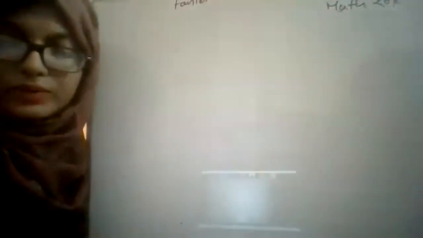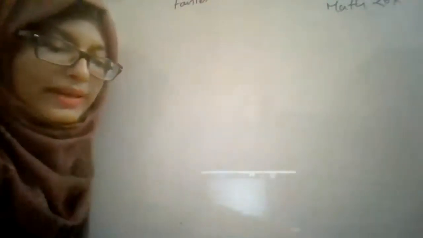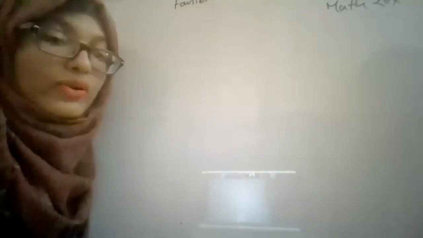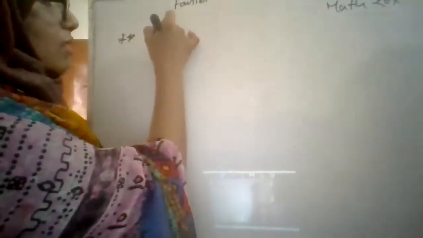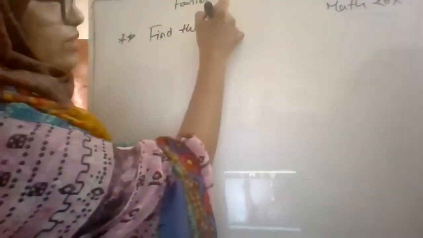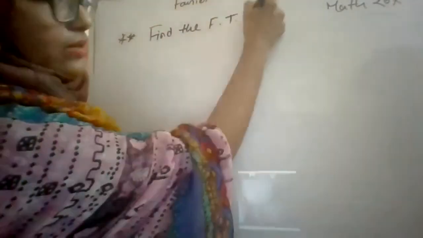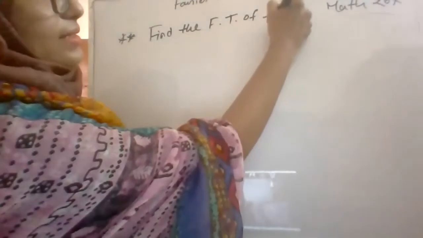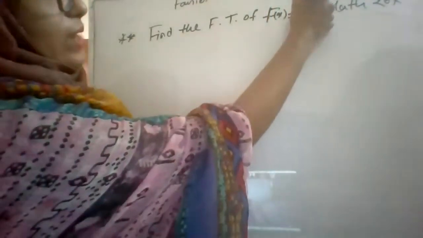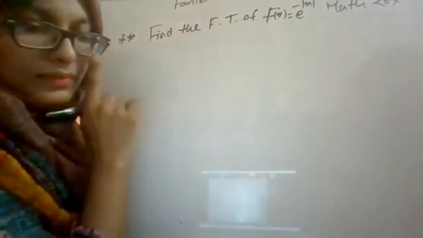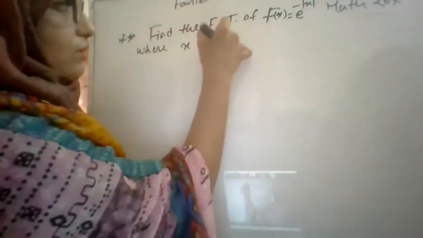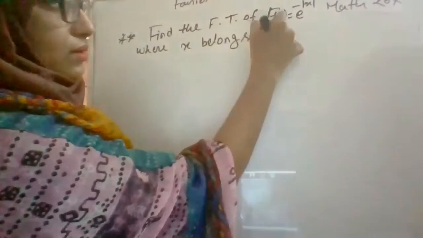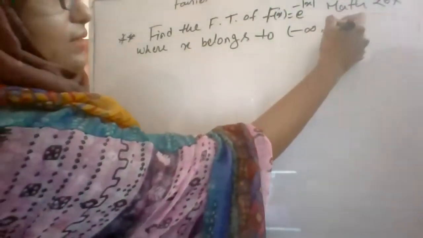Yes, ma'am. Okay. Now we will go for the second problem, and the second one is easier than the first one. Find the Fourier transformation of f of x equal to e to the power minus modulus x, where x belongs to minus infinity to plus infinity.